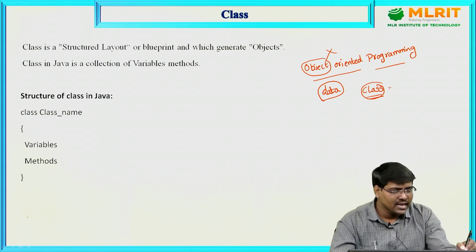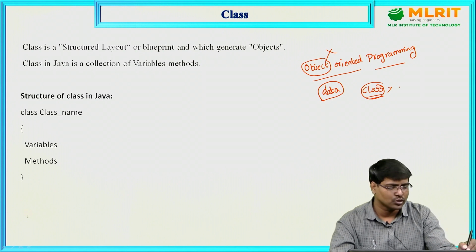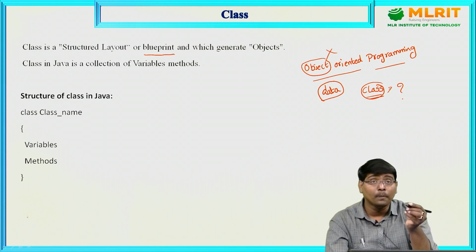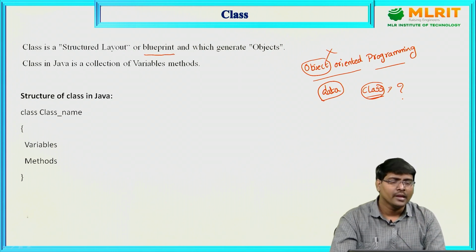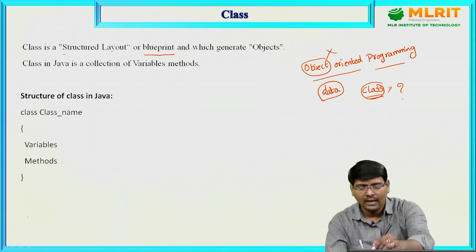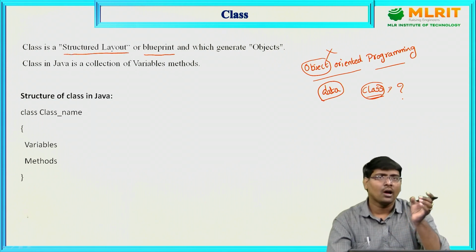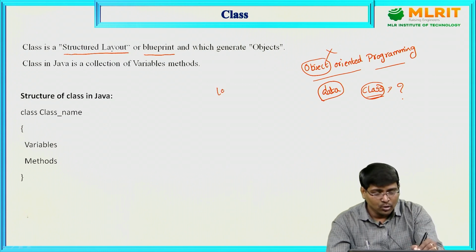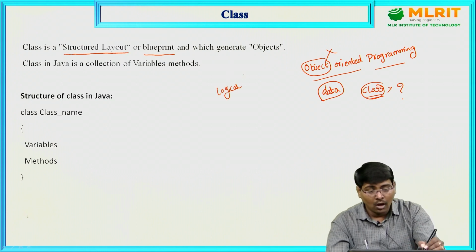What is a class? Simply, a class is a blueprint, or a class is a logical structure. Understand the term here, I used the term logical structure.